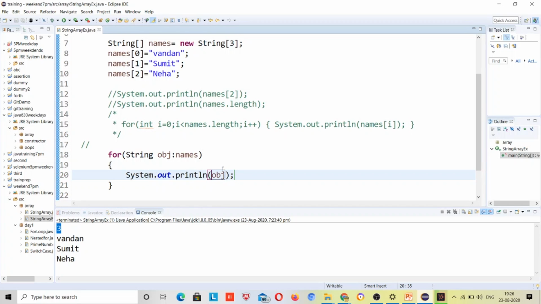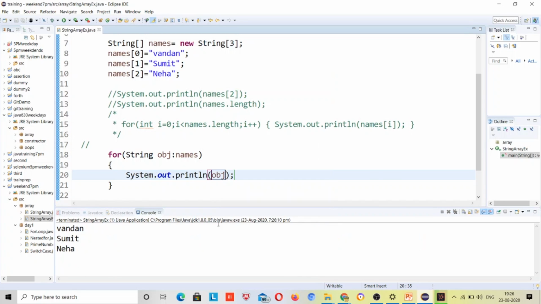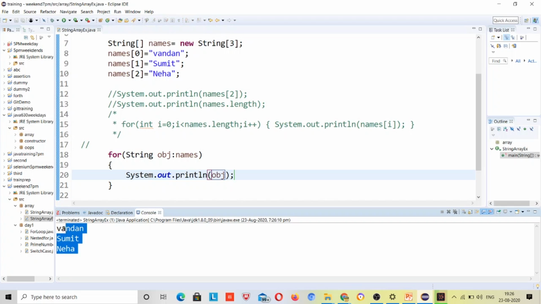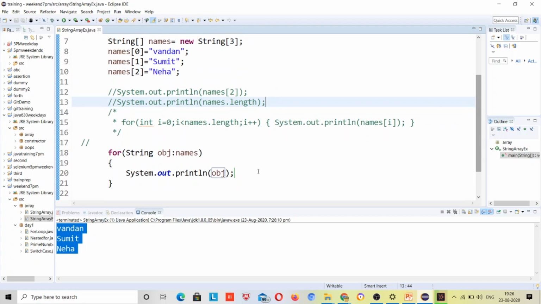So it will print all the values for you, right? It printed Vandan, Sumit and Neha. So you don't need to care about the length if you don't know the size of the array. If you don't know the size of the object, you can iterate with this for each loop.